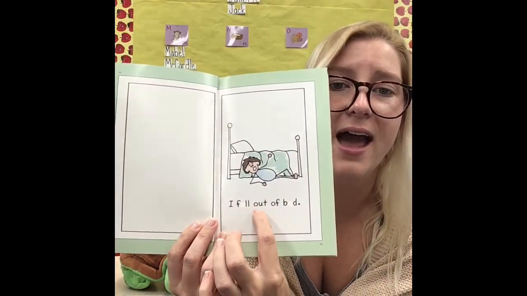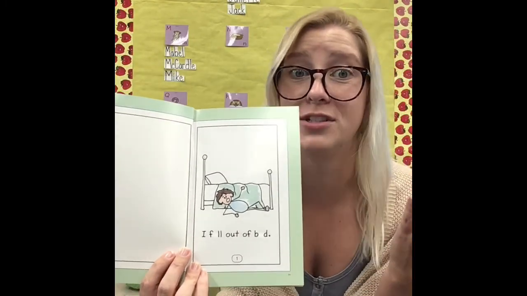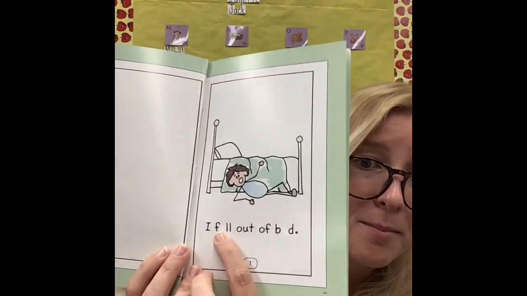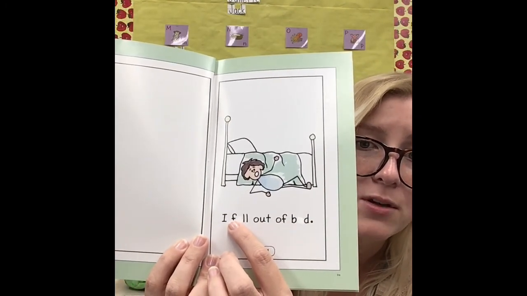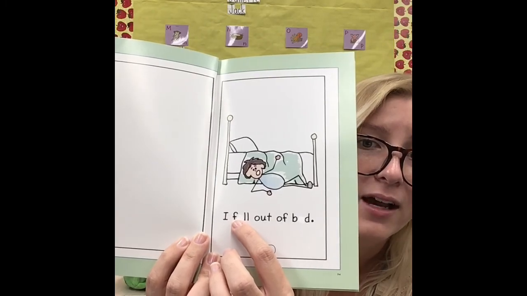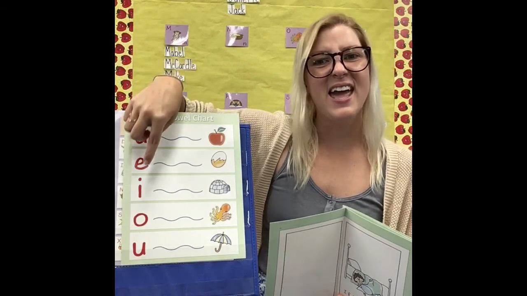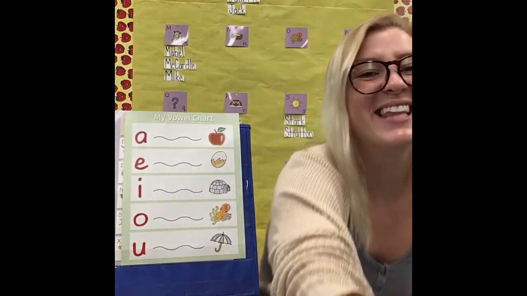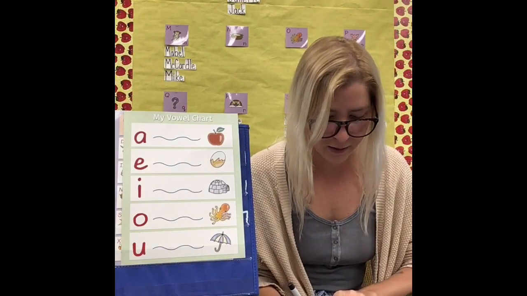I fell out of bed. That's what this is supposed to say, but look, we're missing a vowel here and here. What vowel do you hear in the middle of fell? Let's read it like a robot to see. Fell. I hear eh in the middle of fell. Which vowel says eh, like egg? E. Let's add in our vowel E to the word fell.